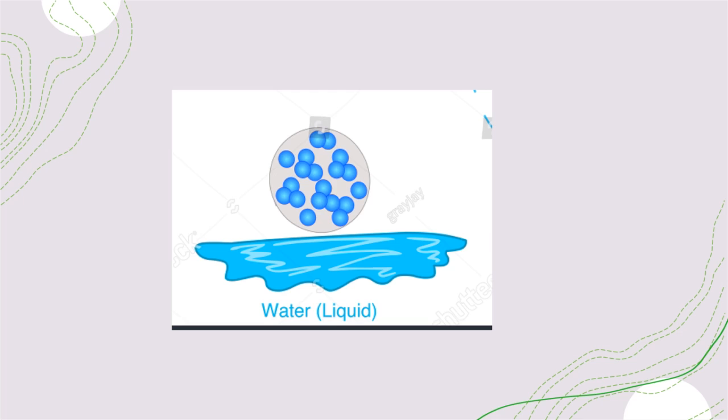The particles vibrate so much that the attractive forces between them are no longer strong enough to hold them in a fixed pattern. They are able to slide past one another. The forces are still strong enough for the particles to stay in touch with one another. The more the liquid is heated, the more energy is transferred to the particles and the more the particles move.